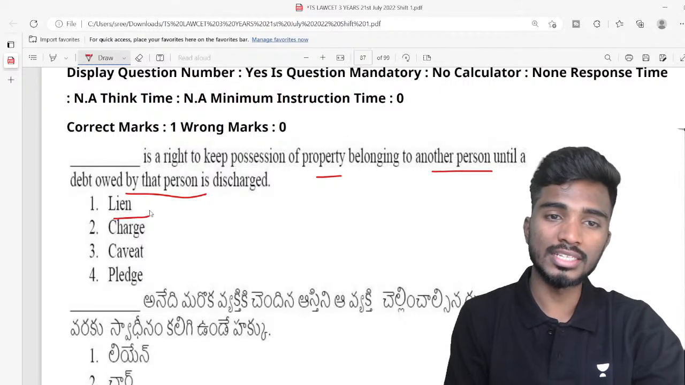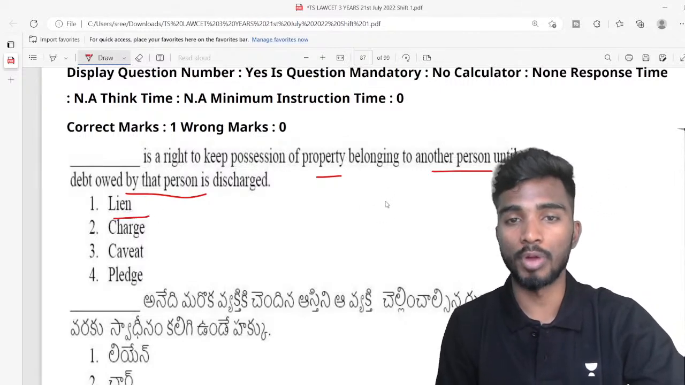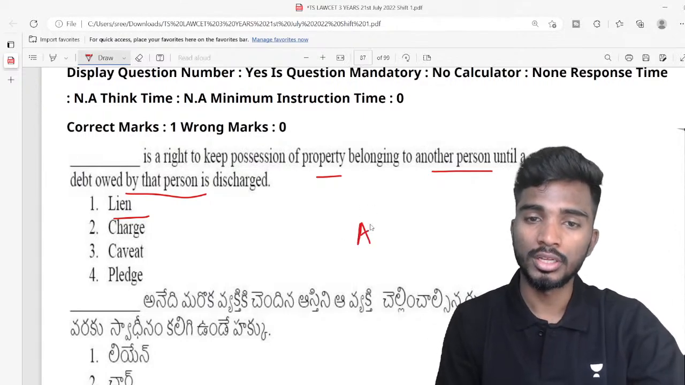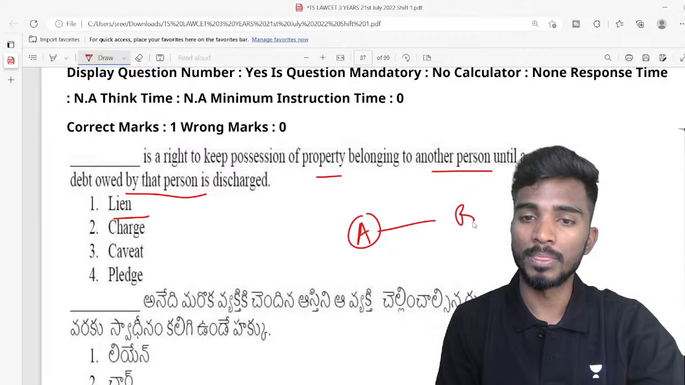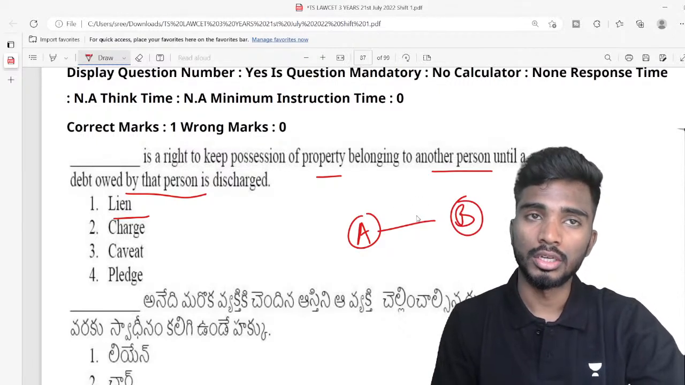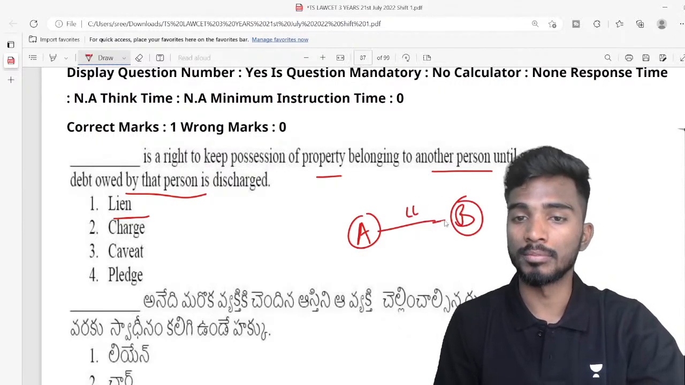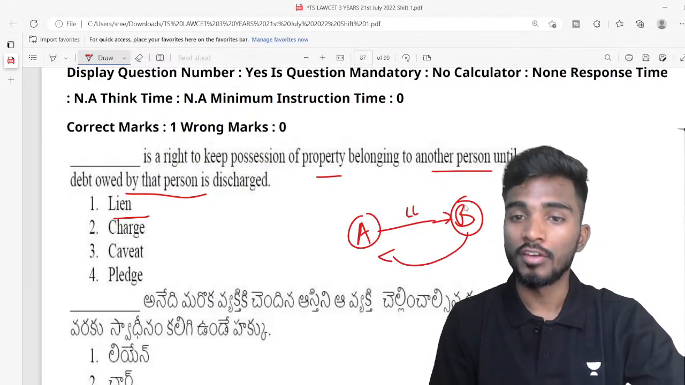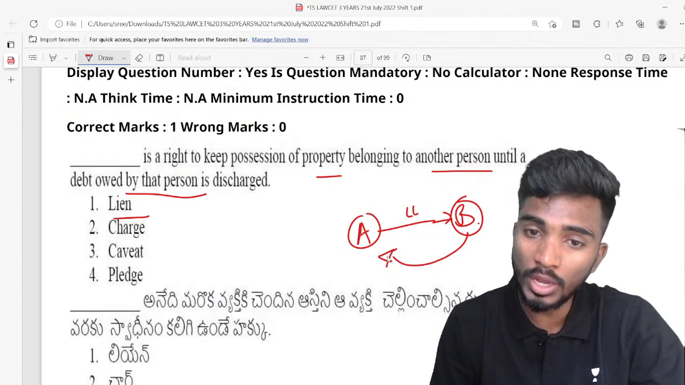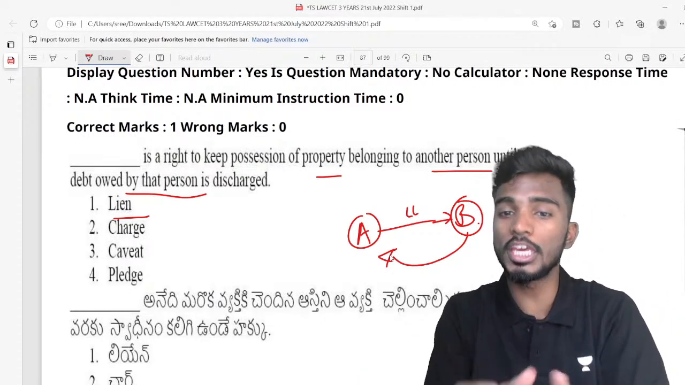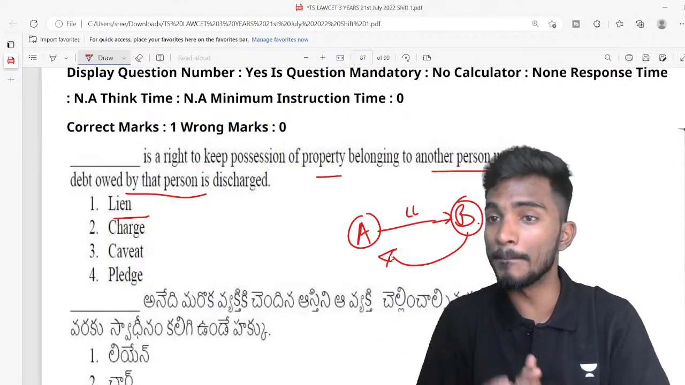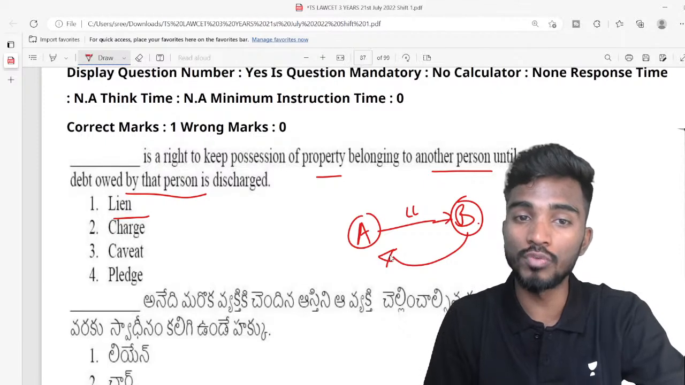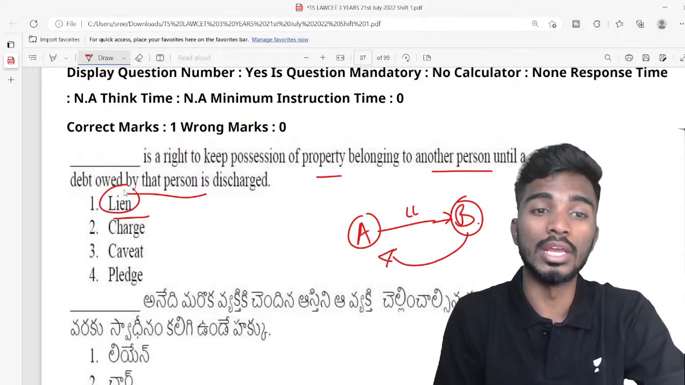Very good. So lien is a right to keep possession of property, right? For example, if you are pledging: I am A, I am B. A gave 1 lakh rupees to B. Now what is B doing? B is pledging his iPhone to A. When B pledges his iPhone to A, A will have the right to keep the iPhone with him until B pays 1 lakh rupees. The right to keep this particular iPhone with him is known as the right to lien.